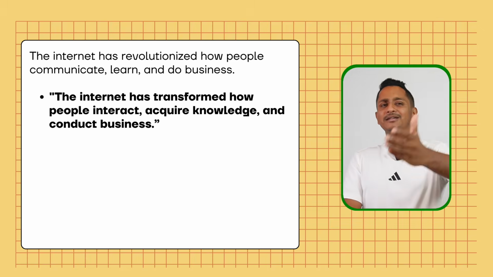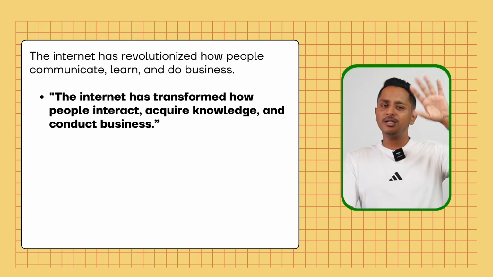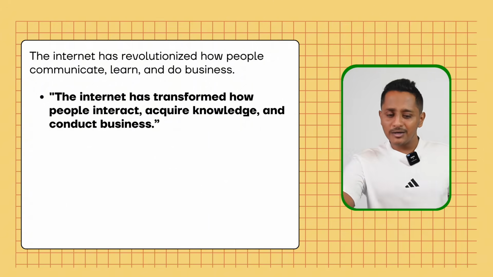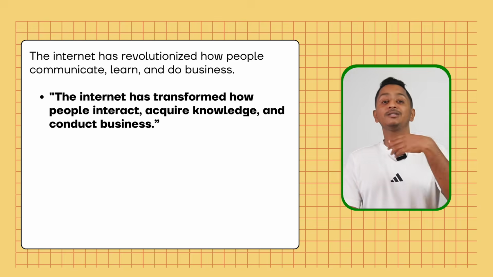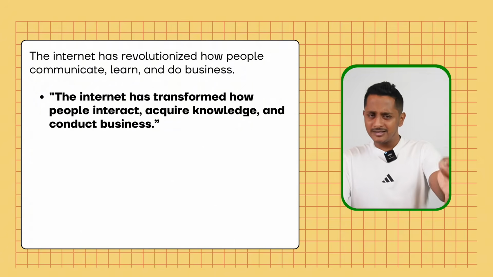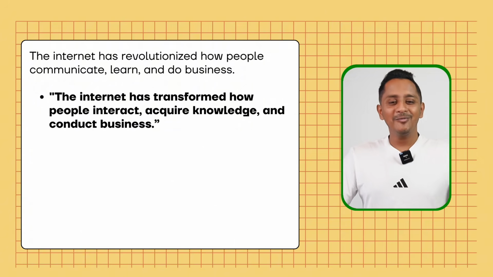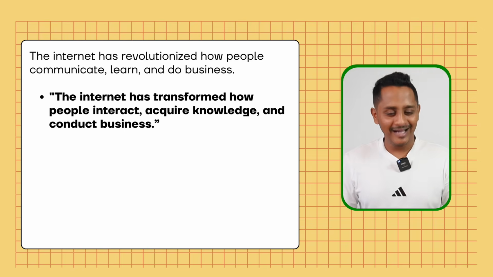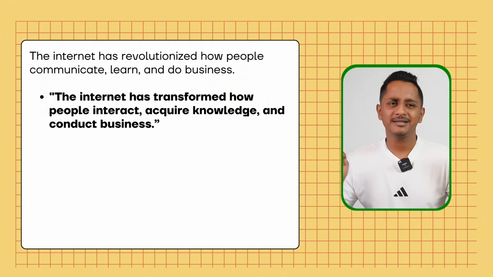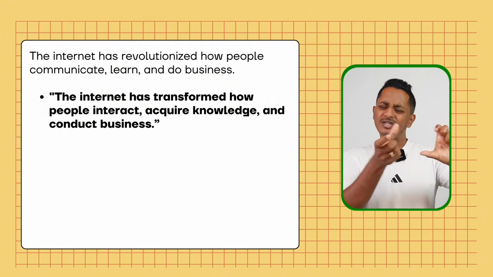Now, the internet has revolutionized. Revolutionized, I will change it to transformed. How people communicate, communicate is interact. Learn is acquire knowledge, and do business is conduct business. Probably this is the paraphrased sentence: The internet has transformed how people interact, acquire knowledge, and conduct business. So this is one of the ways to paraphrase. Easy peasy, isn't it? Take the same sentence, change a few of the words.